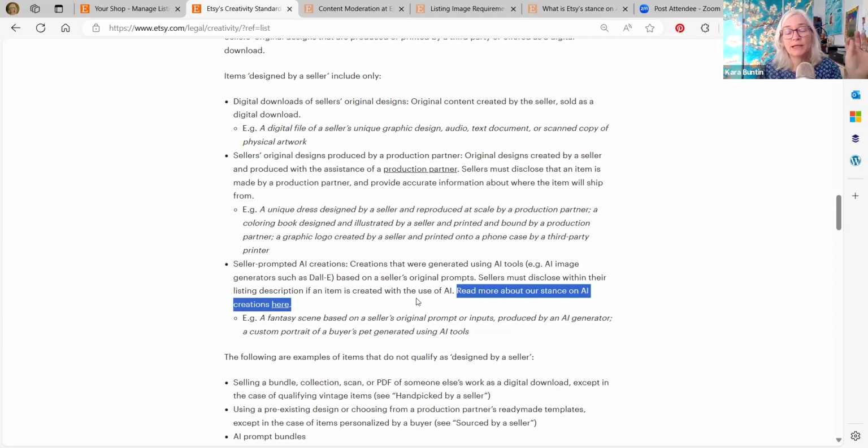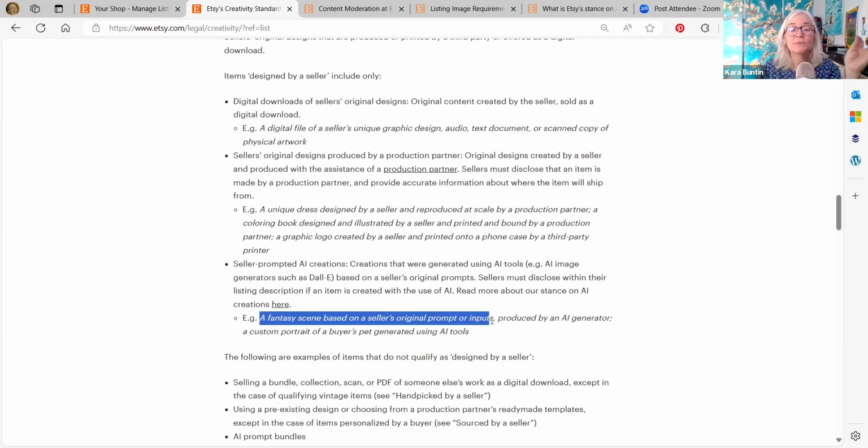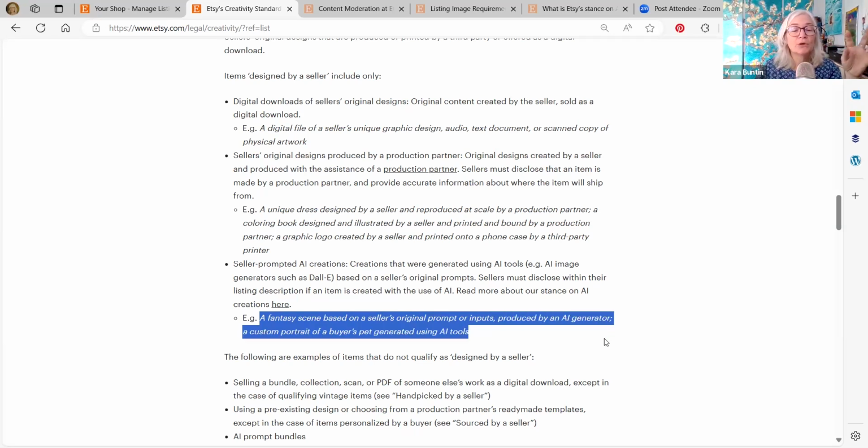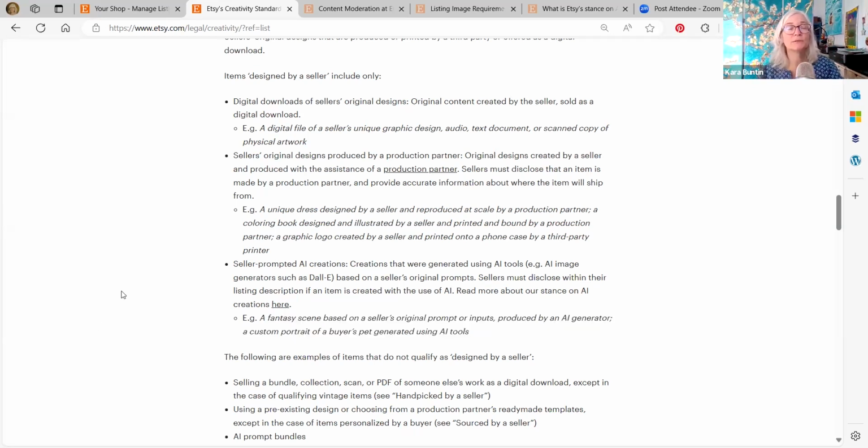And then like I said, I'm going to do a separate video because that's a whole other thing. So the examples of this are a fantasy scene based on a seller's original prompts or inputs produced by an AI generator, or a custom portrait of a buyer's pet generated using AI tools. I see a lot of people do pet portraits by taking the pet and then putting it into AI, whatever. If you are using Photoshop or another image editor where you are using generative fill, generative anything, because I know there's a lot of things that these tools can do, then you have to say in the listing that you are using AI. That's how I'm reading this.